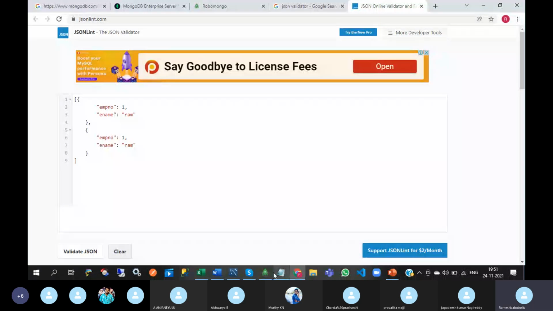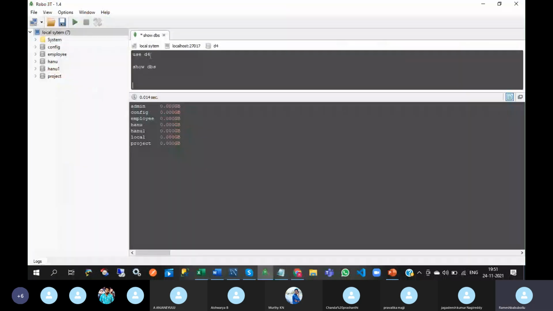And go to this. Here that database is not displayed. Why? Because it does not have any collections. That's why it is not displaying. If you create a collection under the database report, then you will be able to see the database report.